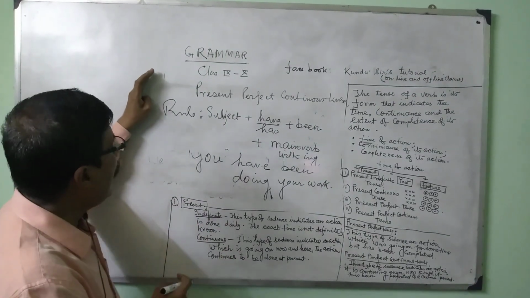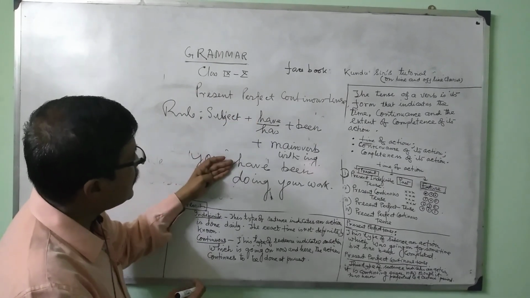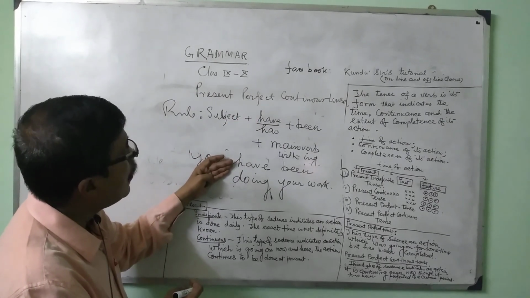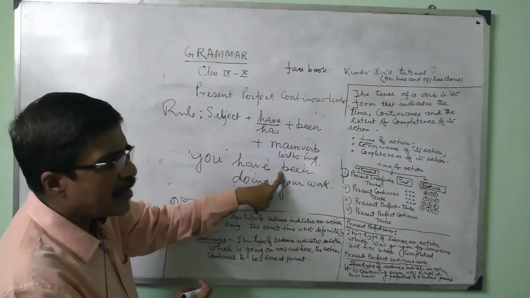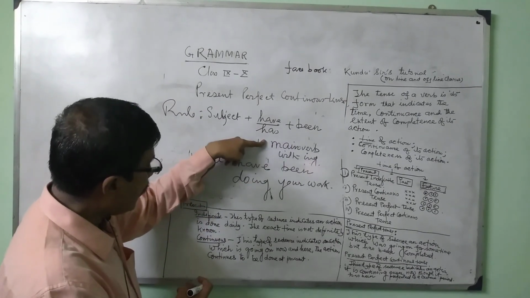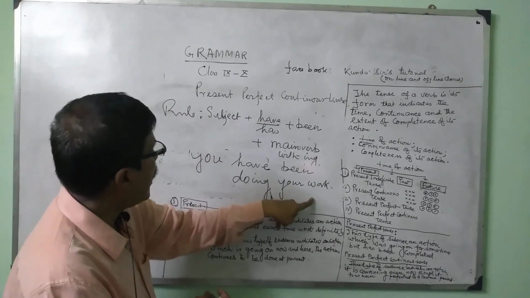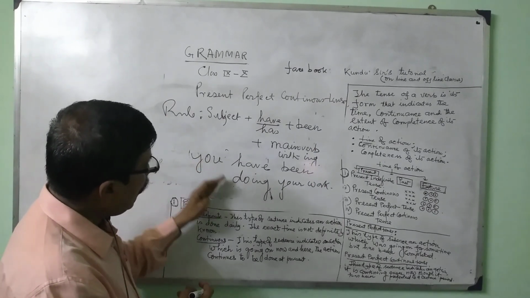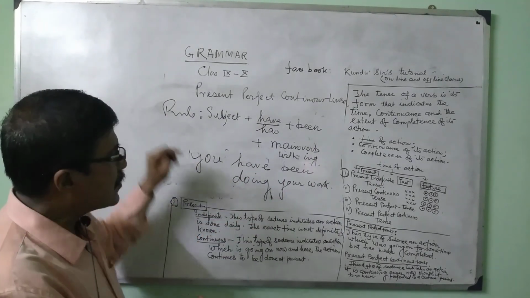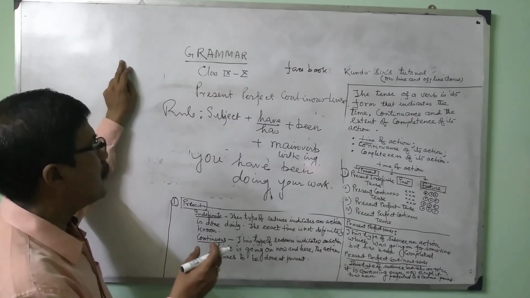So what is the rule? Subject is you. Then have or has, it is fitted here, have. There must be a been. We have placed your been, and the main verb is do, that is doing your work. That is, you have been doing your work is the example for present perfect continuous tense.